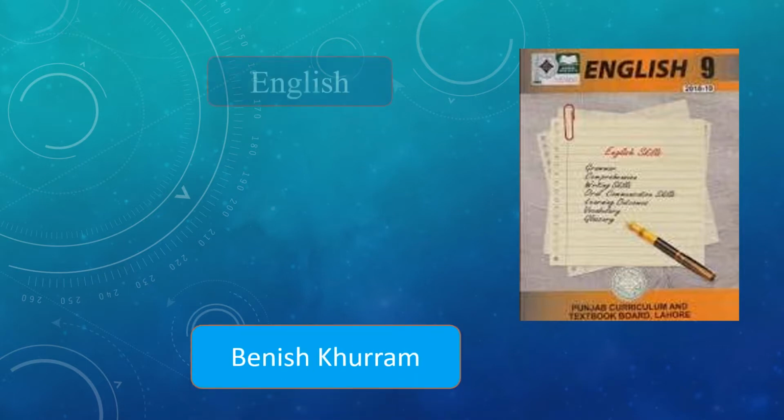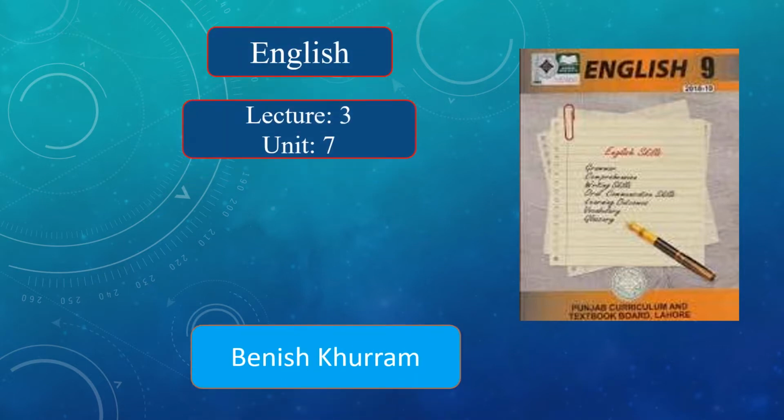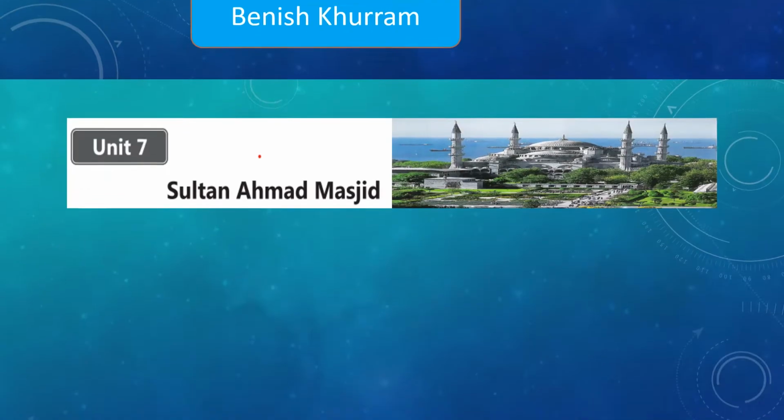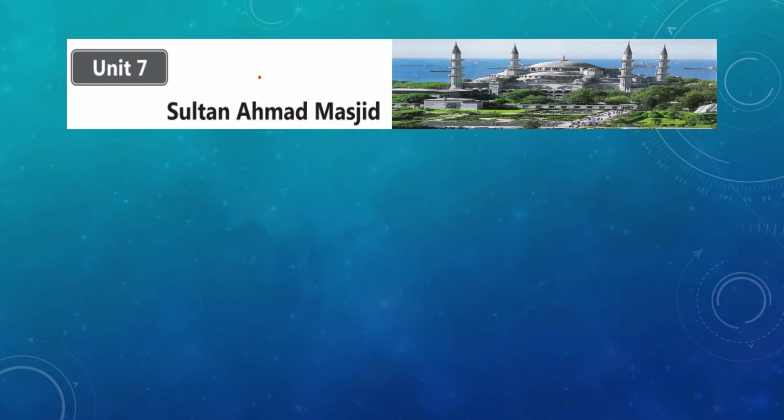I'm Dineshwaram, your English teacher, and this is the third lecture for Unit 7 for the students of class 9. In the last two lectures of Unit 7, we have completed the reading part along with its Urdu translation. You were also provided answers to the questions. Then we did all the vocabulary exercises given on page 77.